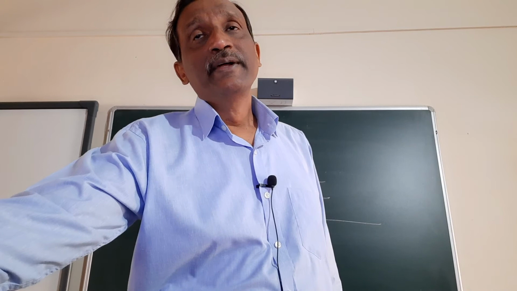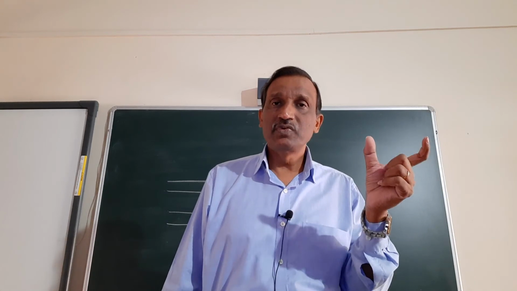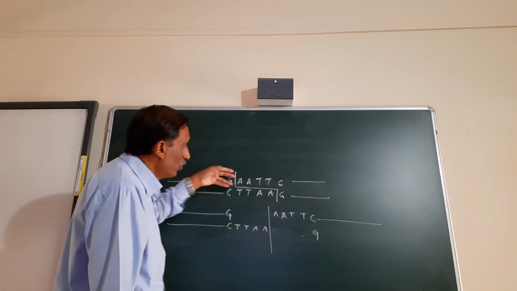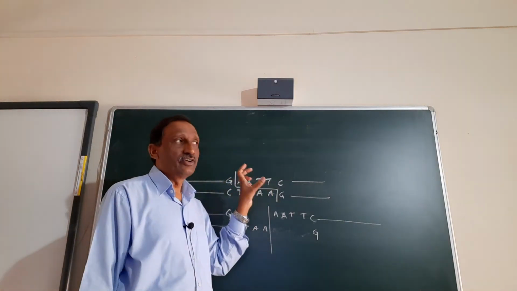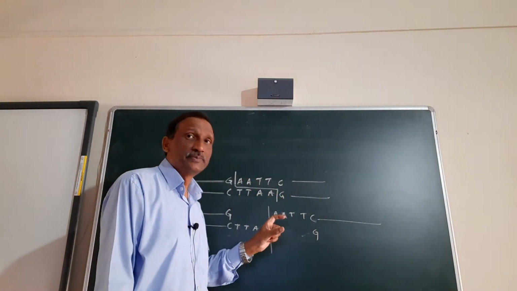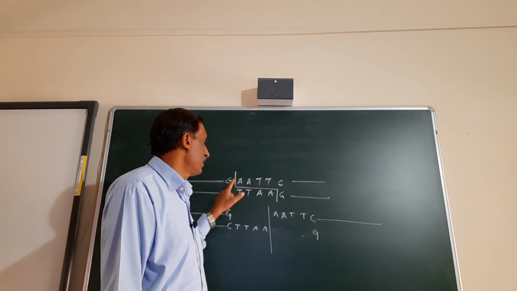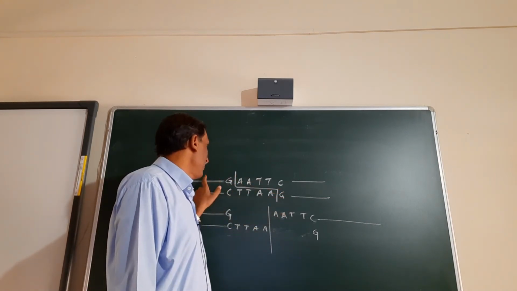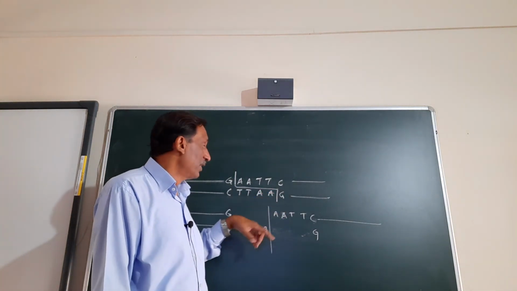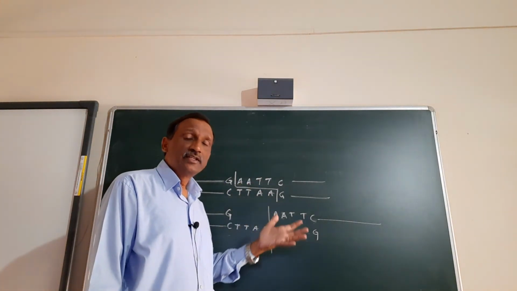So what did we learn? That a restriction enzyme always looks for a sequence, which is called the recognition sequence, and when the restriction enzyme is put in, it will start from the 3' end and go along, and no sooner than it recognizes the recognition sequence, it always cuts between specific points. As EcoRI will always cut between G and A, leaving G, and cut from A. And this is 3' and 5', and this is 3' and 5'. It cut the other strand also at that place. Okay. In the foreign gene also, you cut like this. Then you bring them together, put DNA ligase, and then they will be joined together.